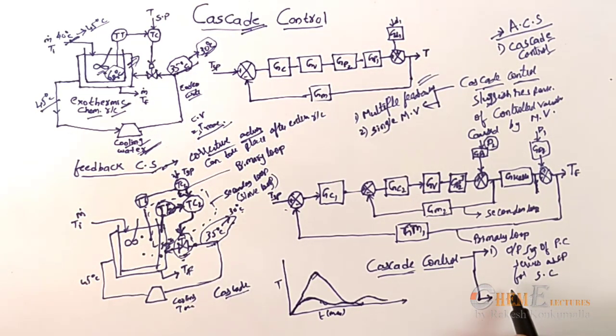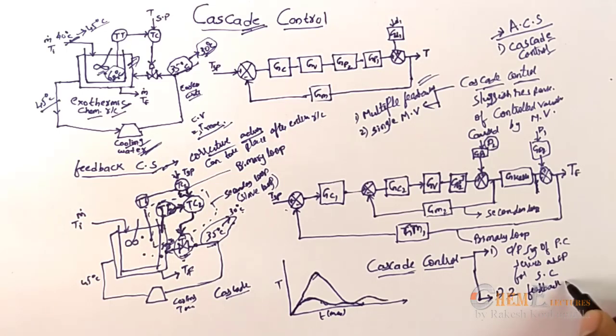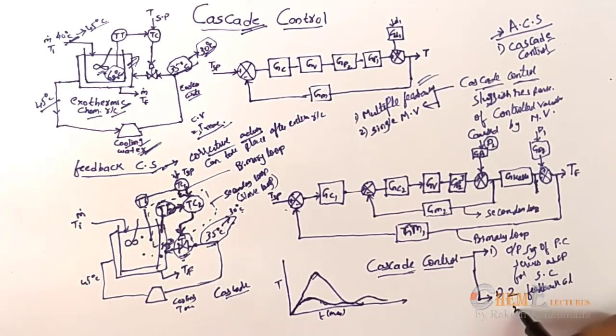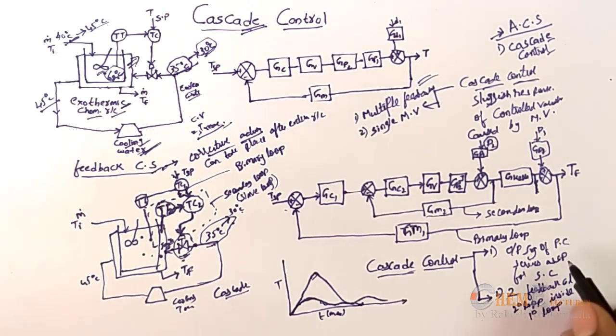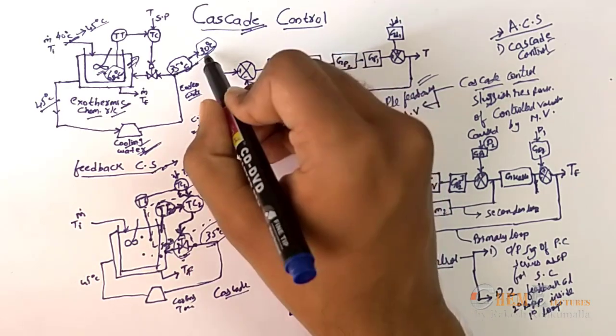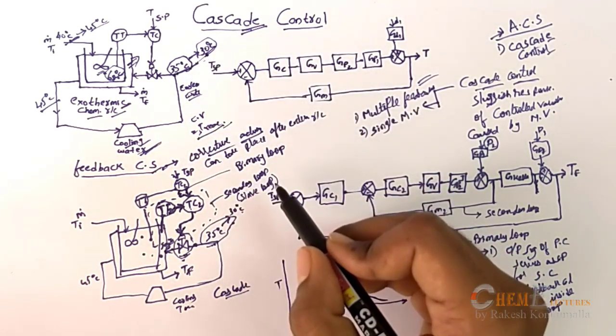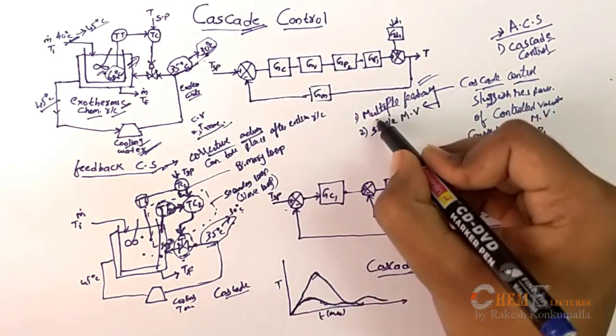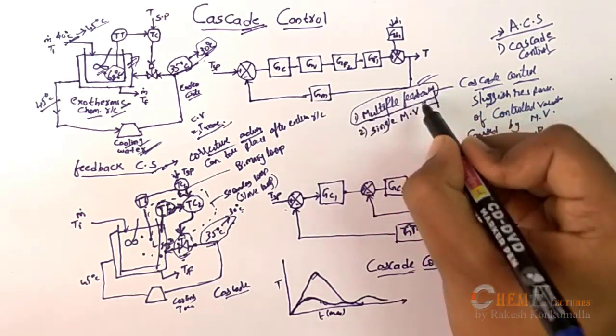And here we have two feedback control loops nested, with a secondary loop inside a primary loop. Now I have taken only one disturbance variable, so this acts as the secondary variable. Like that, if you find different disturbances, you can make multiple feedbacks in the cascade control.